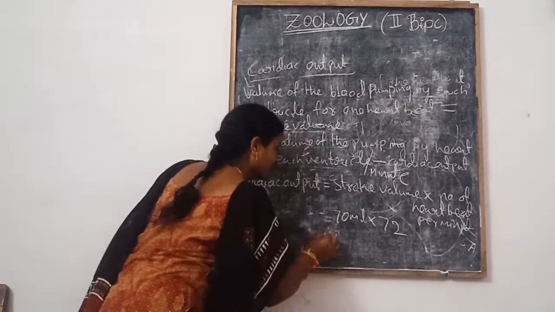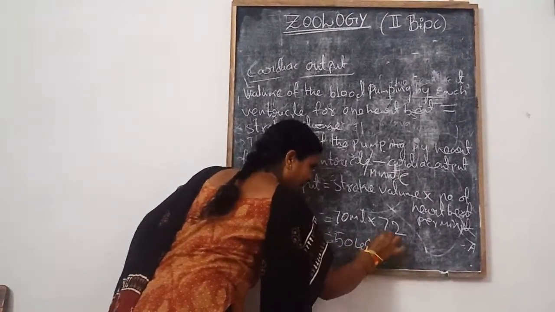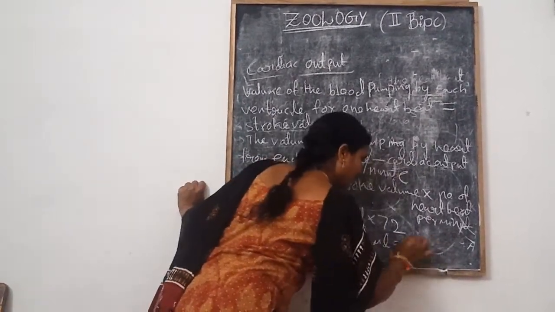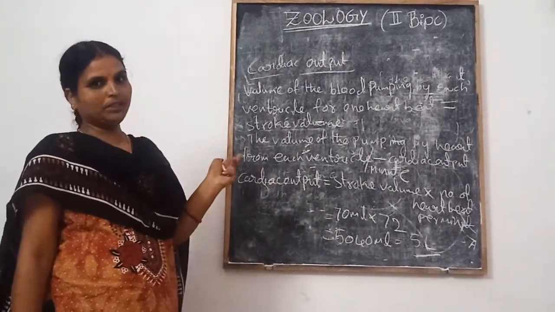The stroke volume is 70 ml of blood, and the number of heartbeats per minute is 72. So the total blood is 5040 ml. It is approximately 5 liters of blood pumped per minute in the human body.